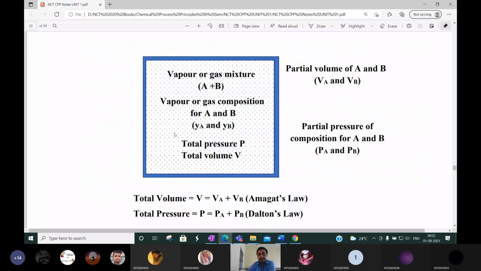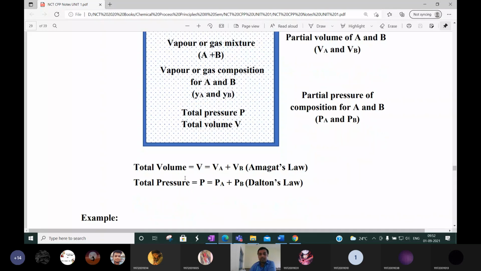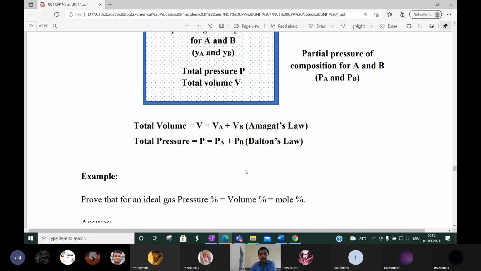This is what we call graphical representation. Suppose two vapors or gases, A and B, are there. The partial volumes of A and B are VA and VB, and the partial pressures of A and B are PA and PB. The total volume is VA plus VB according to Amagat's law, and the total pressure is PA plus PB according to Dalton's law, where PA and PB are partial pressures, and VA and VB are pure component volumes.